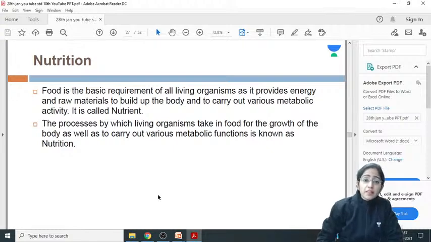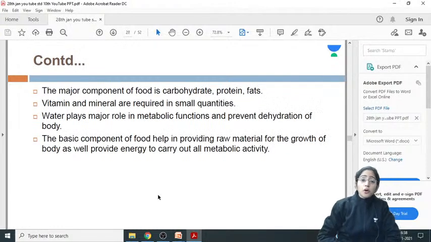Nutrition: food is the basic requirement of all living organisms, as it provides energy and raw material to build up the body and to carry out various metabolic activities. The food that we take in is a nutrient. The process by which the living organism takes in food in order to carry out the various metabolic activities is nutrition. The major components of the food are carbohydrate, protein and fat. Vitamins and minerals are also required, but in small quantity.